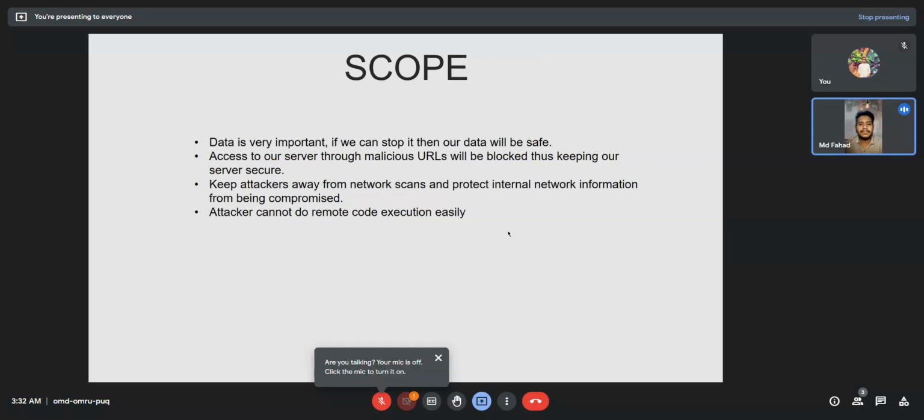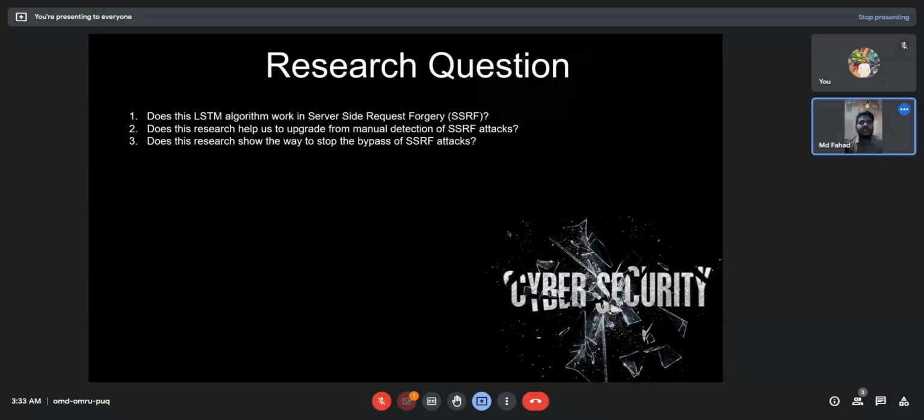Data is very important. If we can stop it, then our data will be safe. Access to our server through malicious URLs will be blocked, and that keeps our server secure, keeps attackers away from network scans, and protects internal network information from being compromised. An attacker cannot execute remote code easily. These three are my research questions.